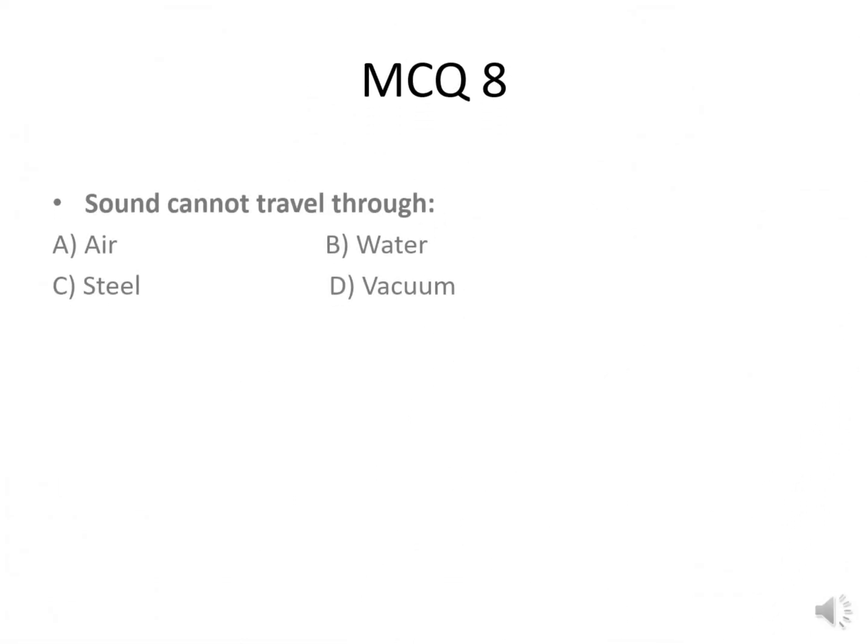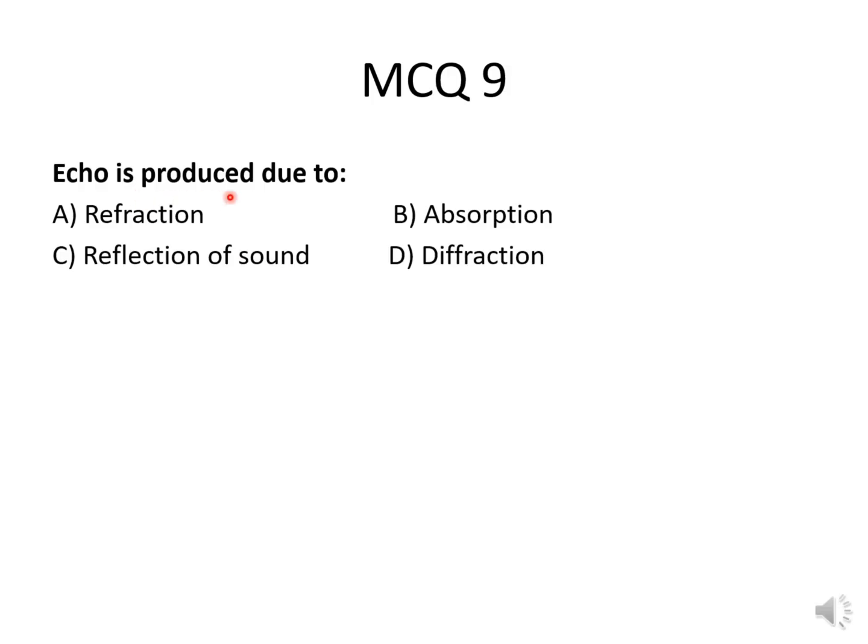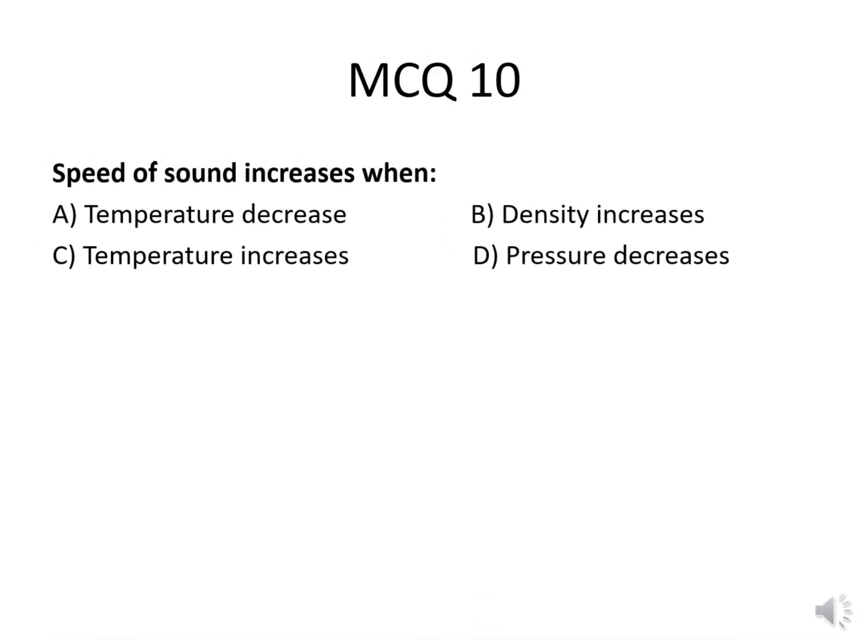MCQ number 8. Sound cannot travel through air, water, steel, or vacuum. The correct option is vacuum. MCQ number 9. Echo is produced due to refraction, absorption, reflection of sound, or diffraction. The correct option is reflection of sound. MCQ number 10. Speed of sound increases when temperature decreases, or density increases, or temperature increases, or pressure decreases. The correct option is temperature increases.